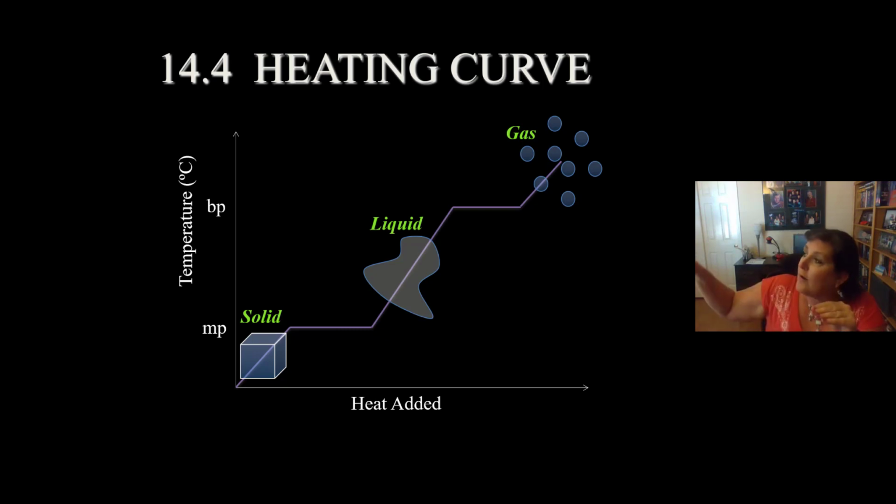Now the flat part of that curve right there, the flat part, is where melting occurs, and it's at the melting point. Notice the MP on the y-axis, melting point. So it takes some time for all of the solid to melt to liquid, and that's the flat part. Once we have all liquid, the liquid is rolling around, and we're going to add heat and heat it up. And the liquid will roll around faster and faster and faster until eventually what will the liquid do if we heat it up enough?